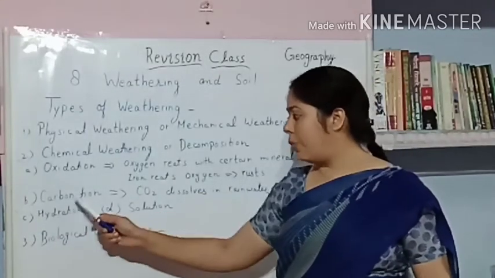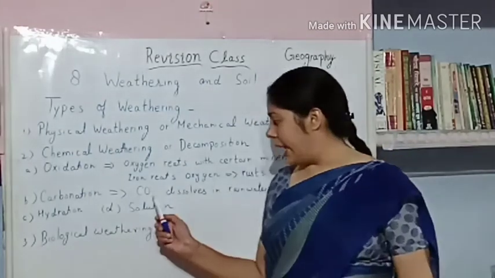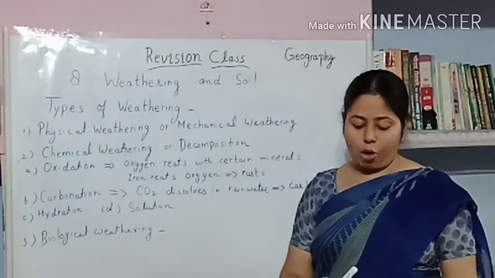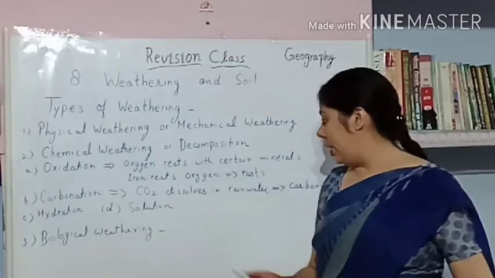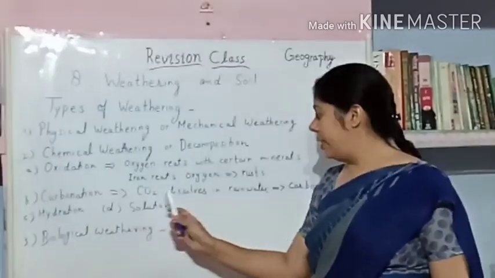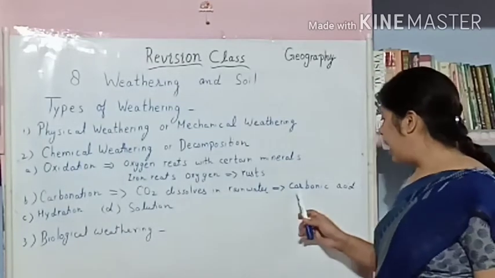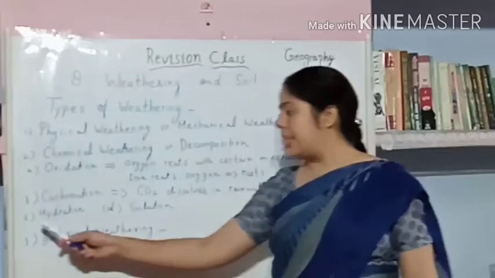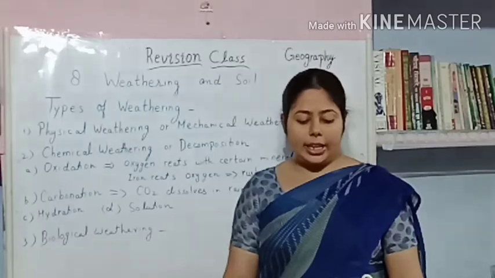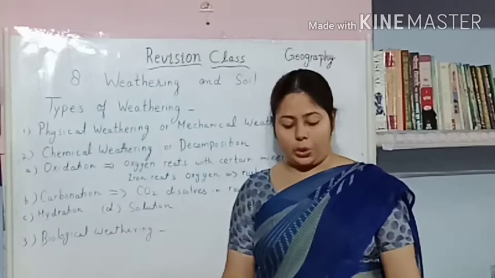Second is carbonation. Carbonation occurs when carbon dioxide in the atmosphere dissolves in rainwater and forms a new compound called carbonic acid. When carbon dioxide dissolves in rainwater, then it forms carbonic acid. Next is hydration. Hydration occurs when water itself chemically combines with some minerals present in rock.